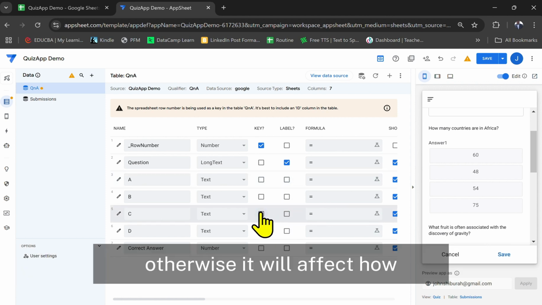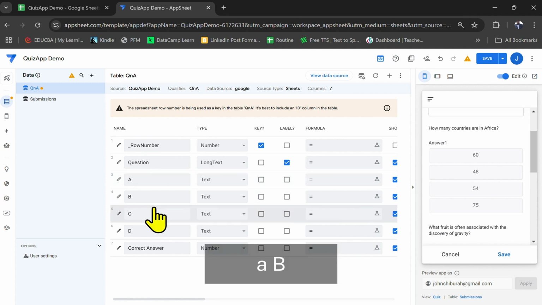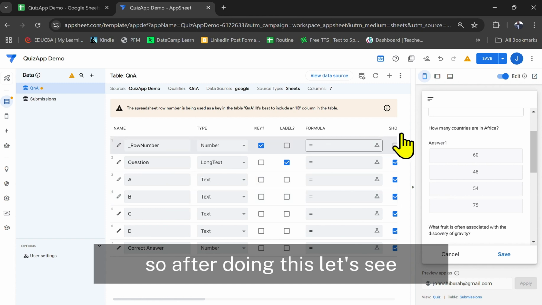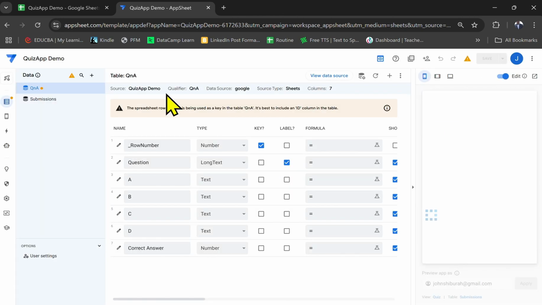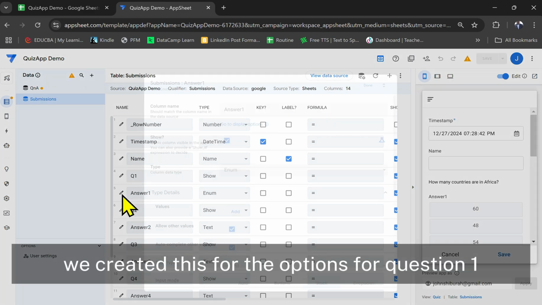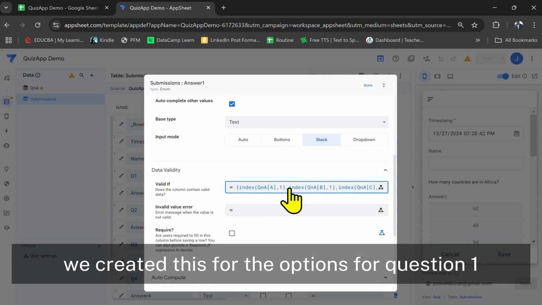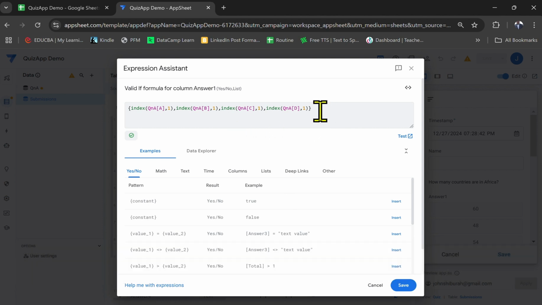Otherwise, it will affect how ABCD relate to each other. Okay, so after doing this, let's save. And as you can see, we created this for the options for question 1.